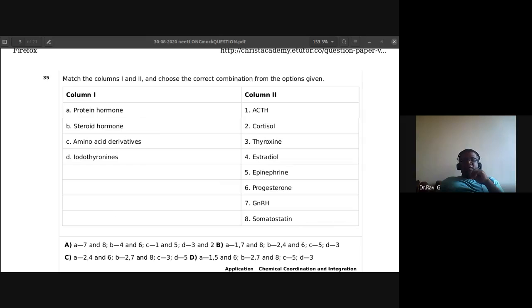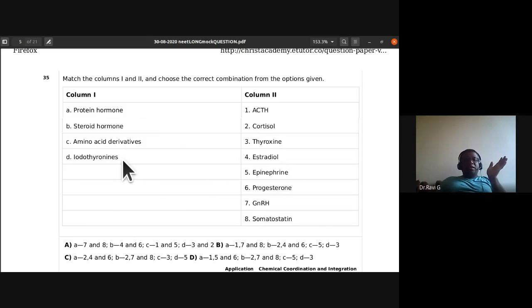Okay, let me see this 35th. The answer should be B. B is the right answer. Estradiol ಬರುತ್ತೆ ನೋಡಿ ಮತ್ತೆ ಈ cortisol OL ಎಂಡ್ ಆಗೋದೆಲ್ಲ steroid hormone. So B is the answer. A is 1 adrenocorticotropic hormone protein hormone ಗೆ 7 and 8 gonadotropin releasing hormone and somatostatin. So ಮೂರು ಹಾರ್ಮೋನ್ ಆಯ್ತು. Steroidal hormone ಗೆ cortisol and estradiol, 2, 4 and 6 progesterone.